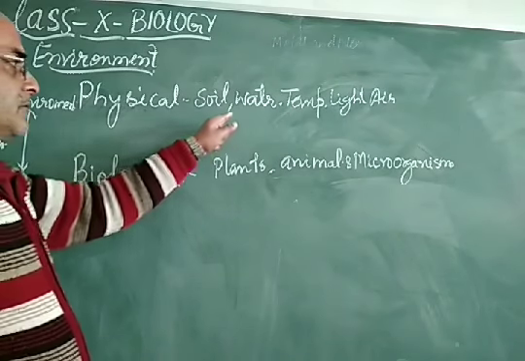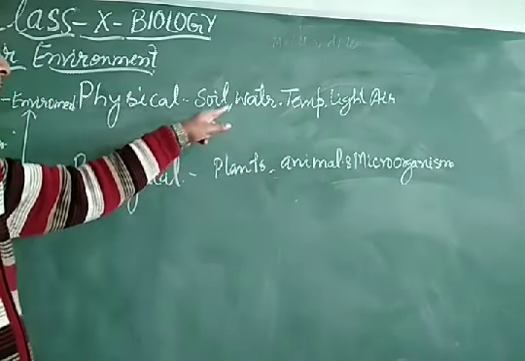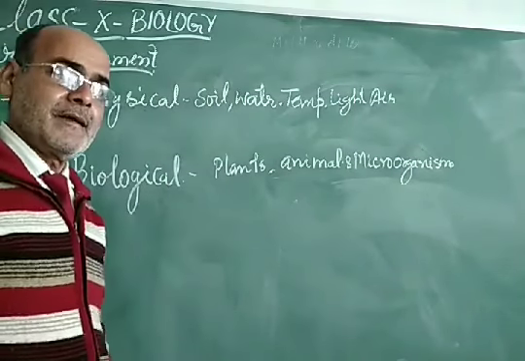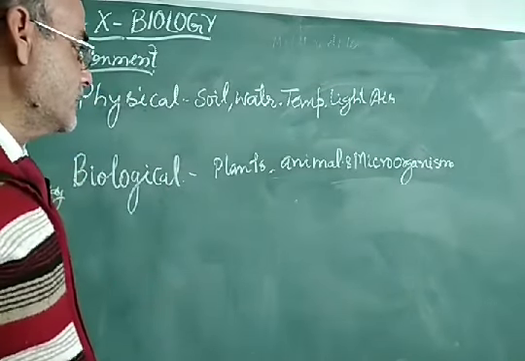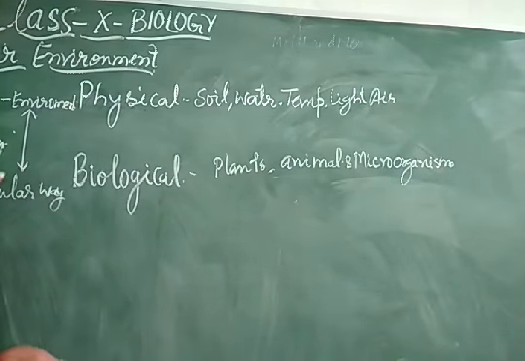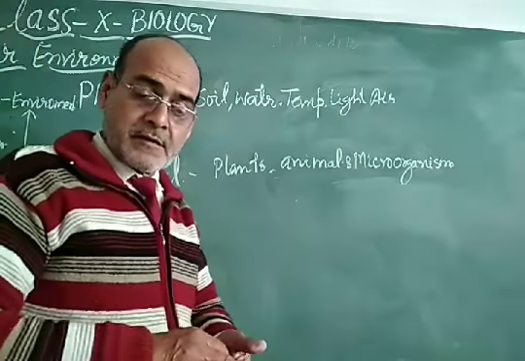The association of the physical components, soil, water, temperature, light, air, etc., with the biological components, plants, animals, and microorganisms, when they unite together in a particular way, in a particular system, forms an ecosystem.